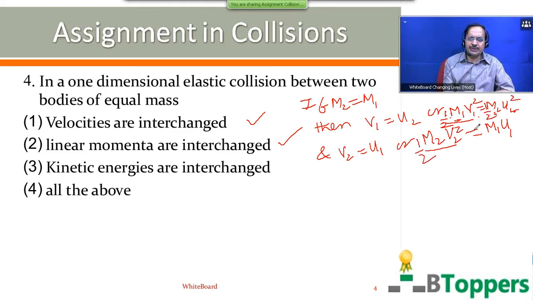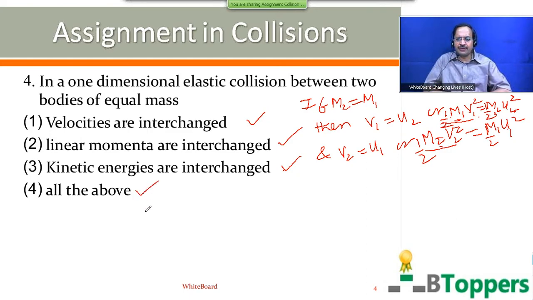And half M2 V2 square is equal to half M1 U1 square, because masses are equal, and V2 equal to U1 and V1 equal to U2. That means final kinetic energy of M1 after collision is equal to initial kinetic energy of M2 before collision. The final kinetic energy of second mass after collision is equal to initial kinetic energy of the first mass before collision. That means in the one-dimensional elastic collision, if the two colliding bodies have same mass, even their kinetic energies are interchanged. So all the above is the correct answer. That is, fourth option should be the answer.